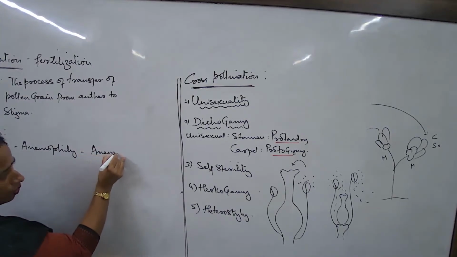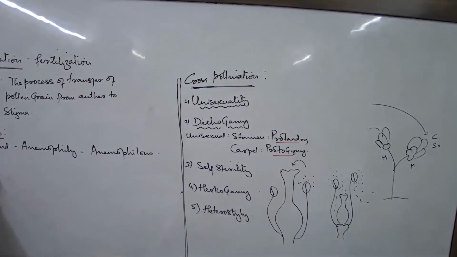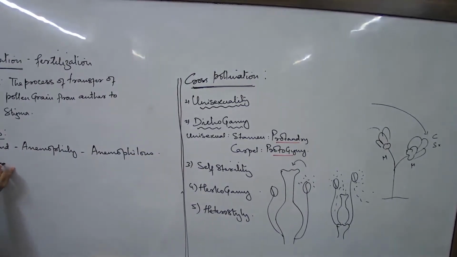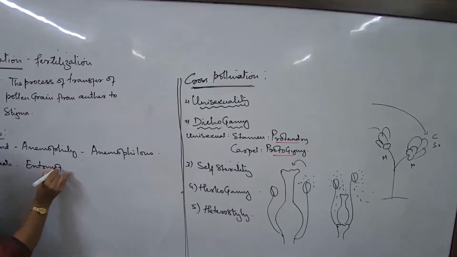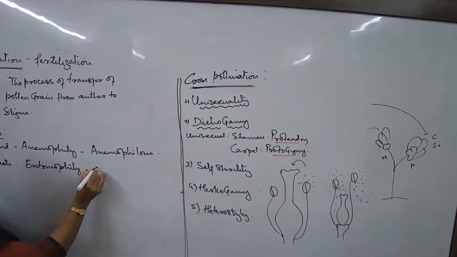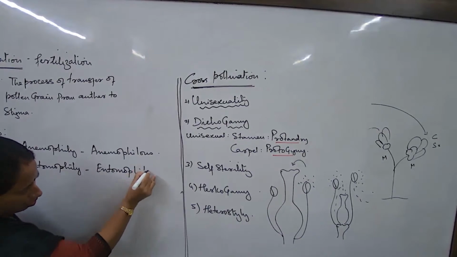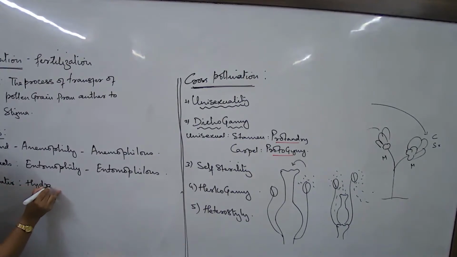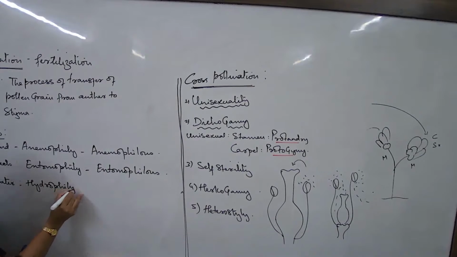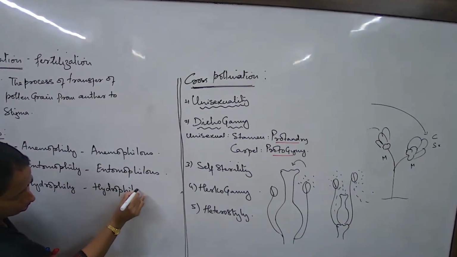And the plant will be termed as anemophilous. Second, I talk about insects. Insects would be termed as entomophily and entomophilous. What next? We talk about water. Hydrophily and hydrophilous. Remember the terms.